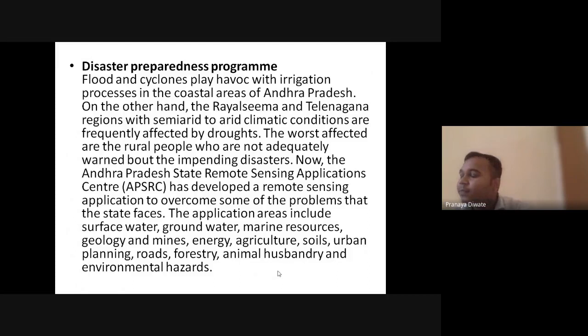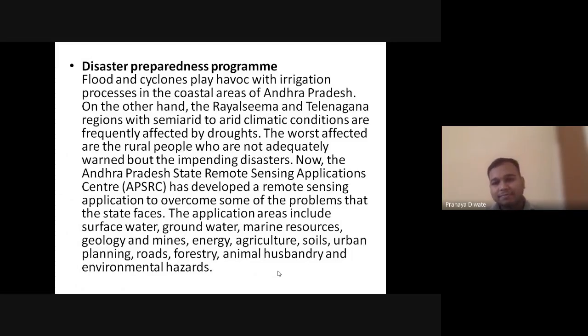The coastal areas mostly go through floods and cyclones; cyclones and hurricanes are very common there. On the other hand, Telangana, with its semi-arid and arid climate, is frequently affected by drought.